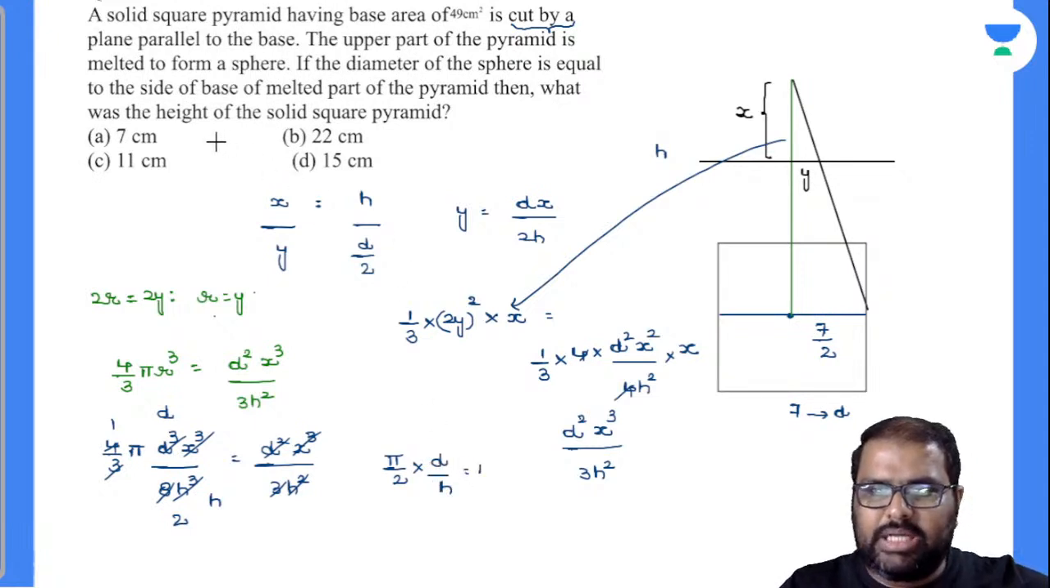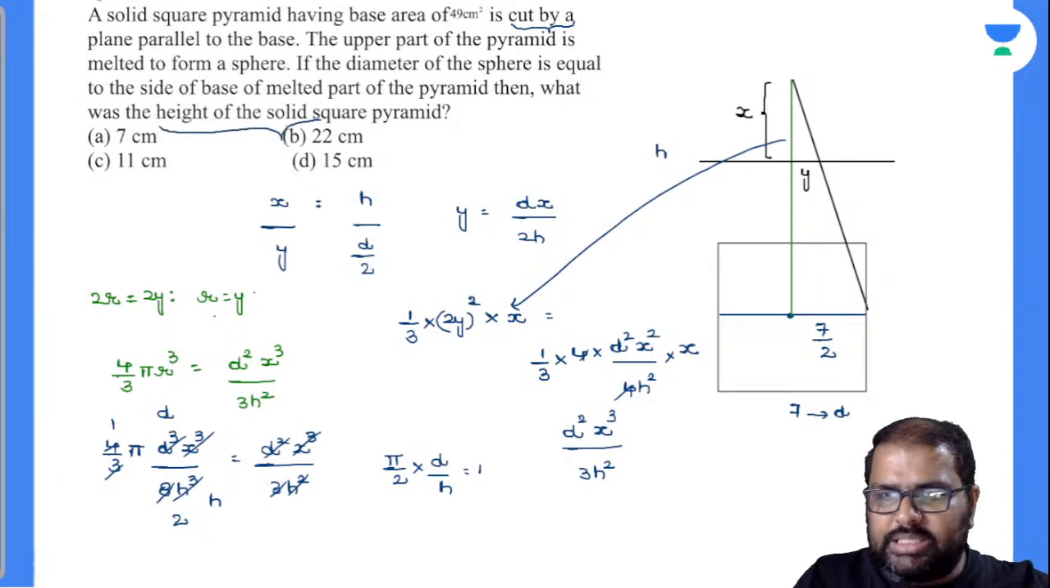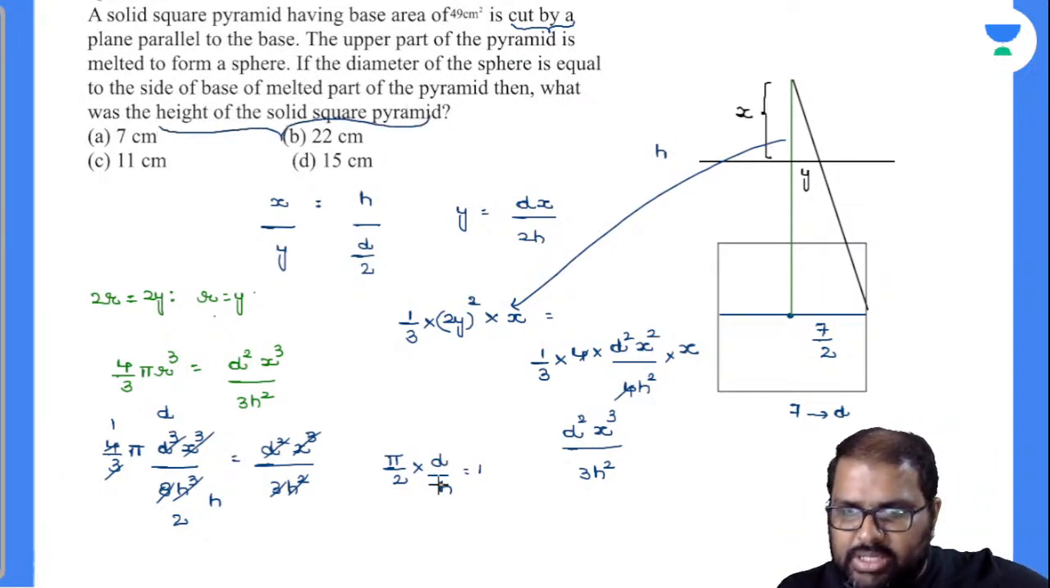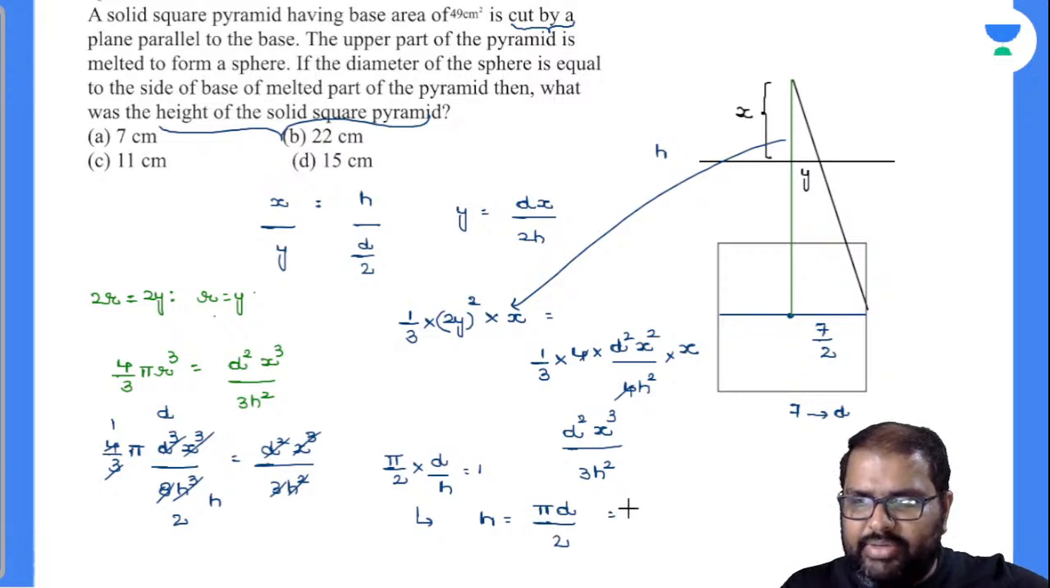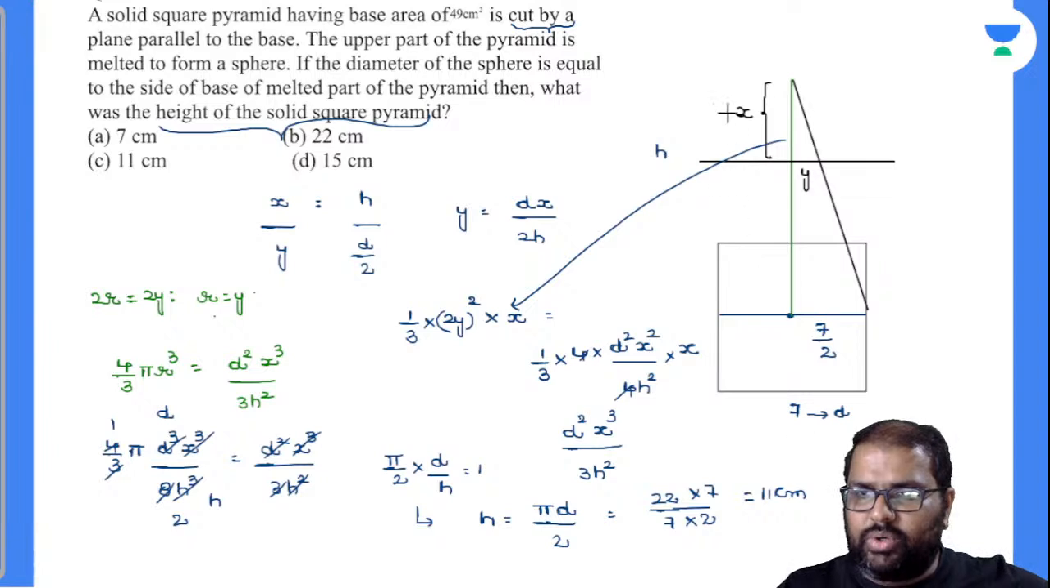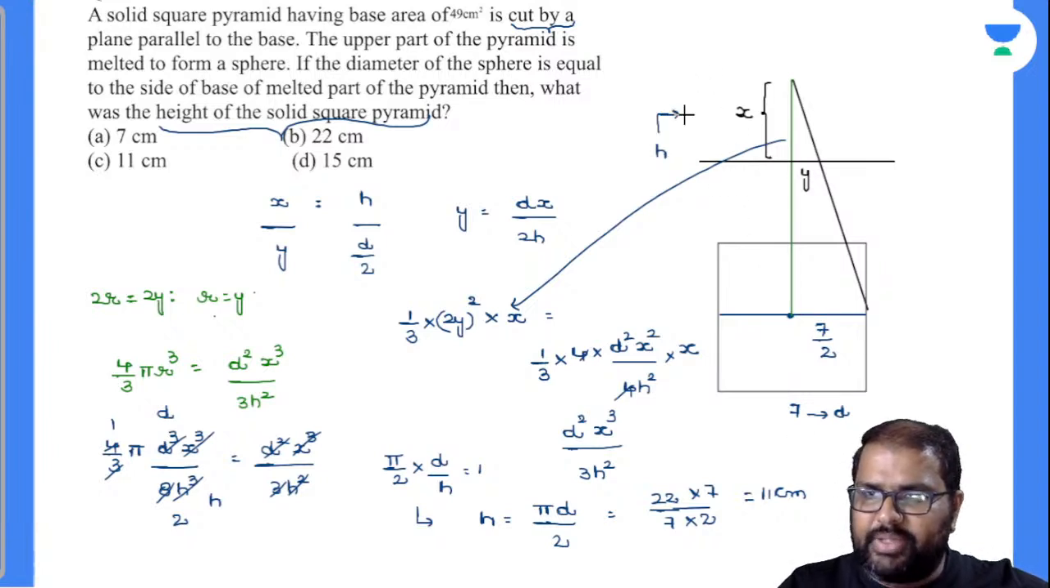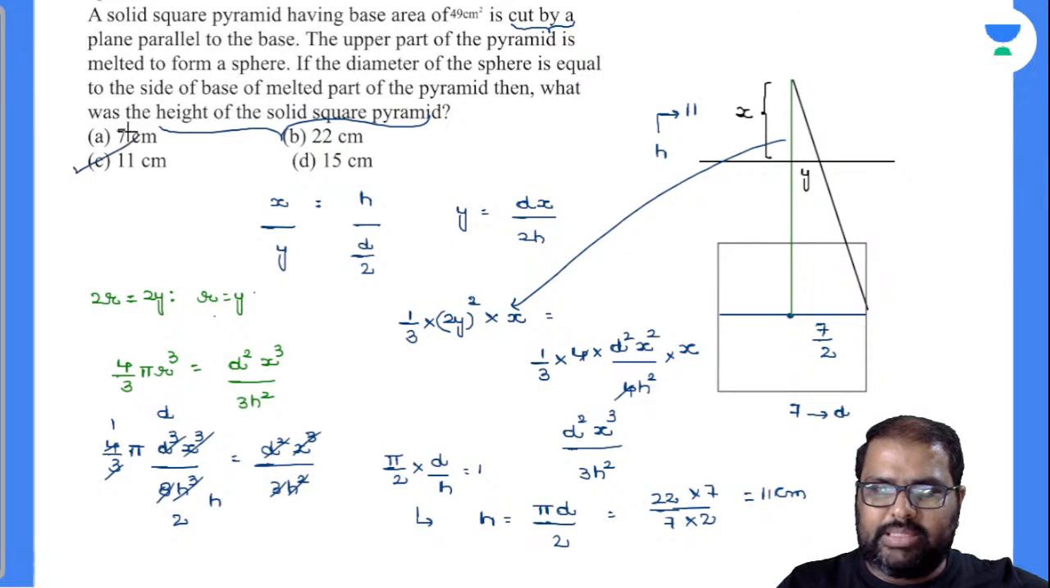Now, what is the question asked? You are asked to find the height of the solid square pyramid. Total h value is what the question asks. So by this, what can I write? My h is equal to pi d by 2. Am I right or wrong? What is your d value? d value is 7. Pi is 22 by 7, into 7, divided by 2. What is your height there? Is it 11? Yes, it is 11 centimeter. The total height of the solid square pyramid is 11.